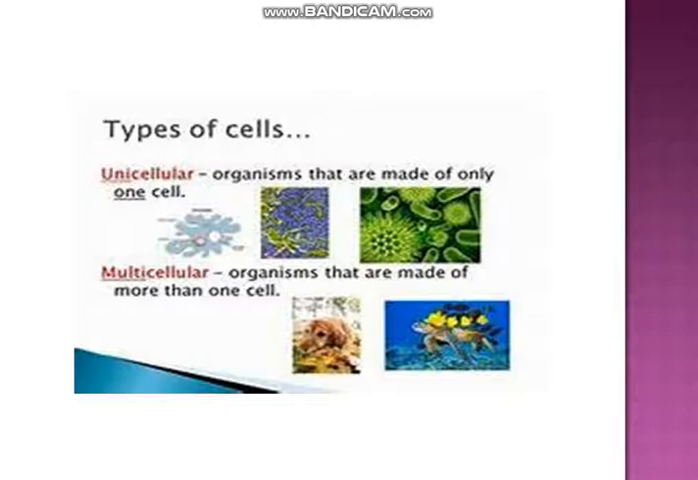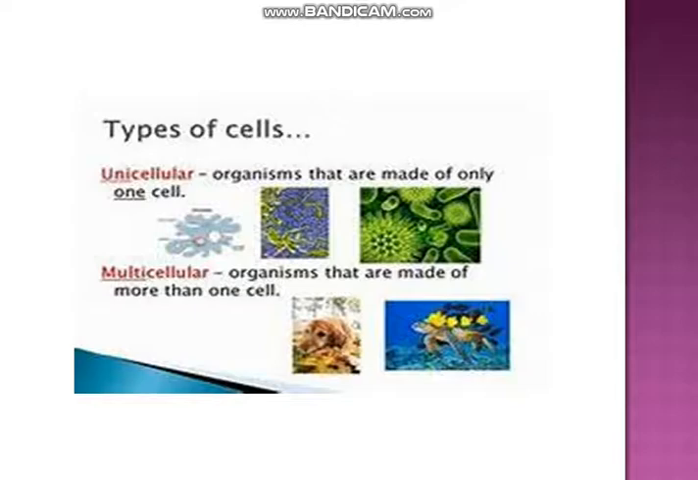Organisms that are made up of only one single cell are called unicellular organisms. In these organisms, all the functions are carried out by the single cell. They cannot be seen with the naked eye. We can use a compound microscope to observe these unicellular organisms. Examples: amoeba, paramecium and algae.